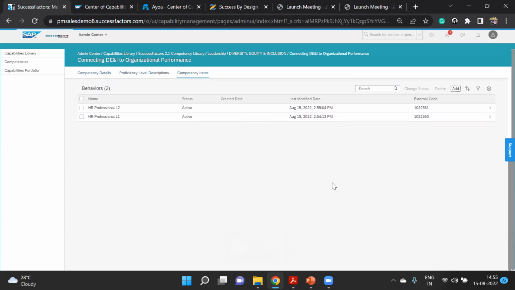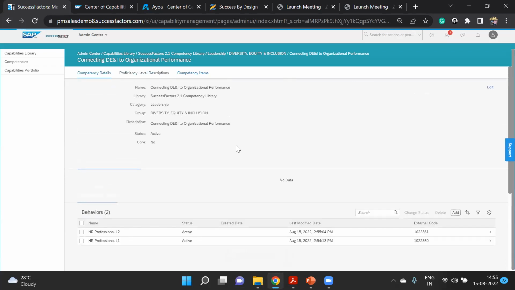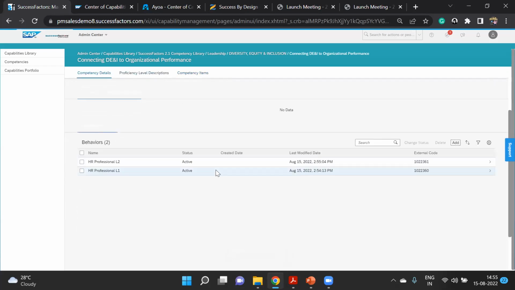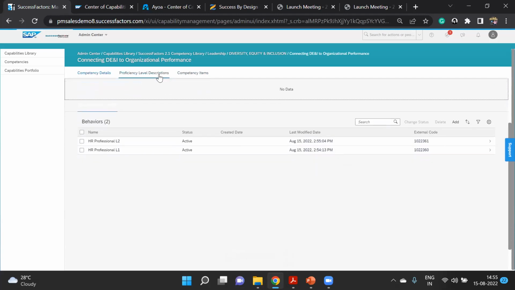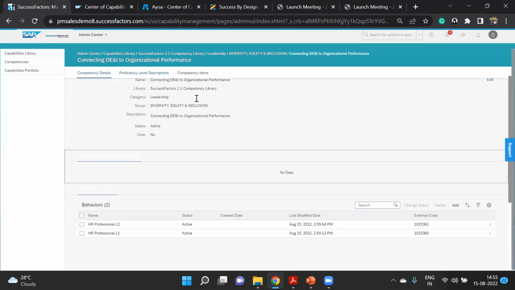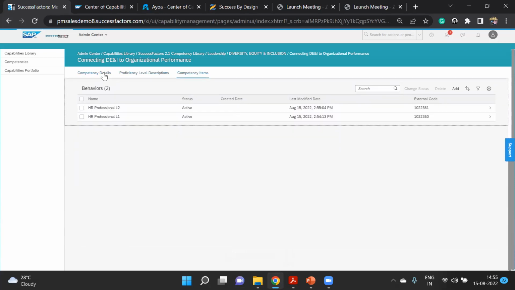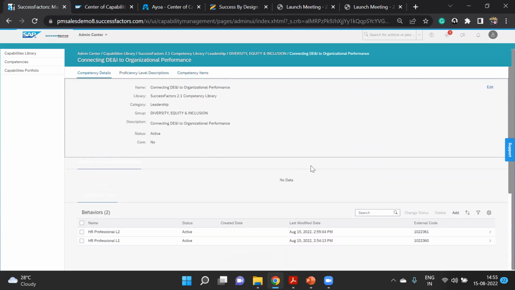Okay, you can be super creative, whatever you want, the way you like it. There is no such restriction at present. Maybe in the future there can be, but this is how we can have all these details. So I just thought of sharing this with all of you. This is how you can maintain it end to end.